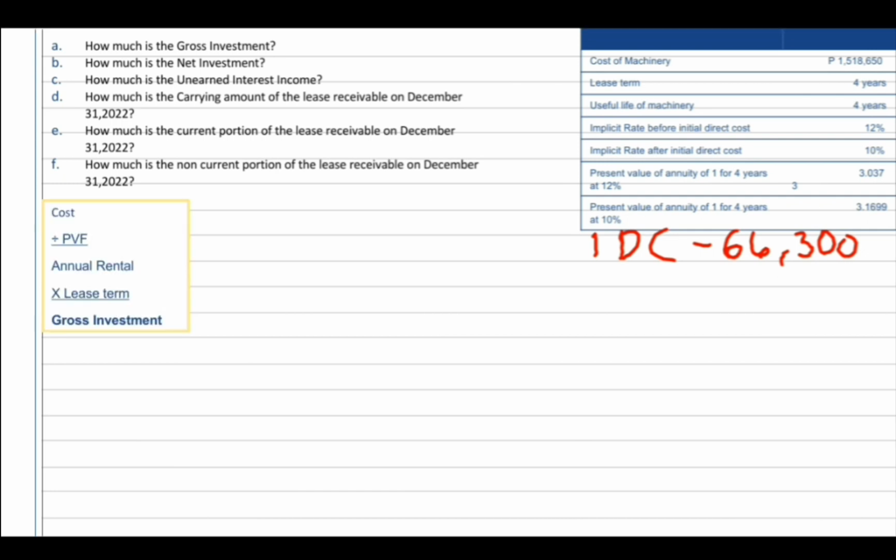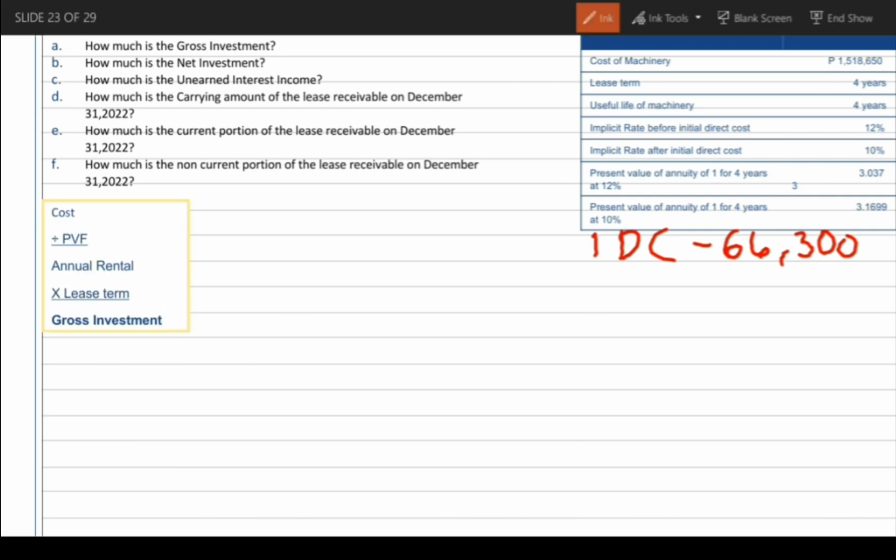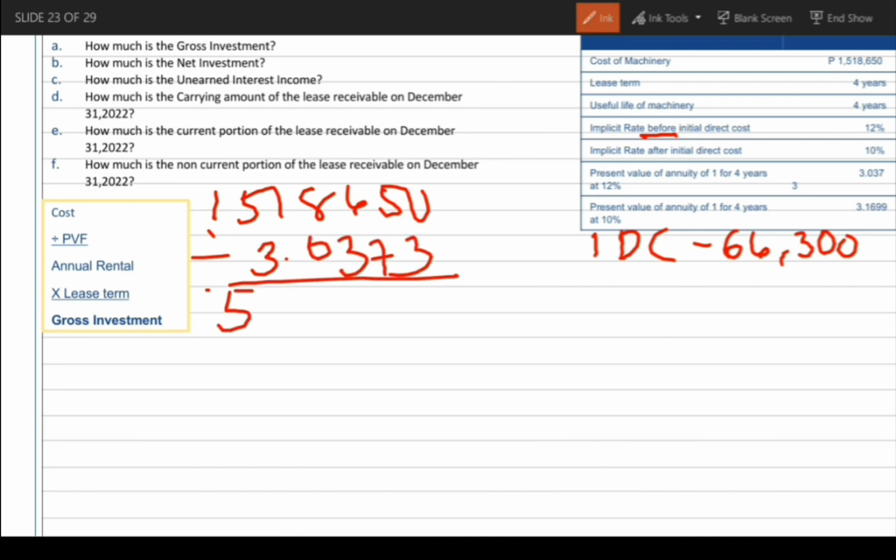So first, computein muna natin yung annual rentals. So cost of machinery, 1,518,650 divided by present value factor. So sinabi ko kanina, ang gagamitin yung before initial direct cost kapag kukumputin yung annual rental. So, 3.0373. Ang annual rental ay 500,000 times lease term na 4 years is equals to gross investment na 2 million.